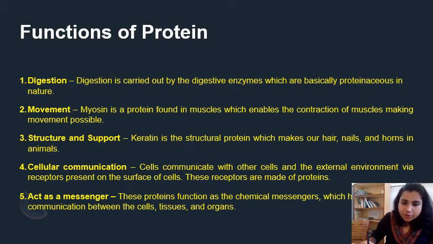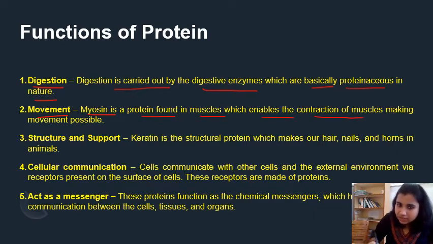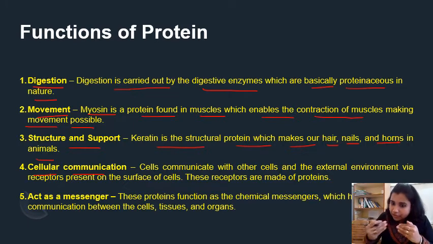Next, coming to the functions of protein. If we talk about the functions of protein, it helps in digestion. Digestion is carried out by digestive enzymes, which are basically proteinaceous in nature. Movement: myosin is a protein found in muscles which enables the contraction of muscles, making movement possible. Structure and support: keratin is the structural protein which makes our hair, nails, and horns in animals. It also helps in cellular communication. Like we communicate with each other, similarly our cells also communicate with each other.